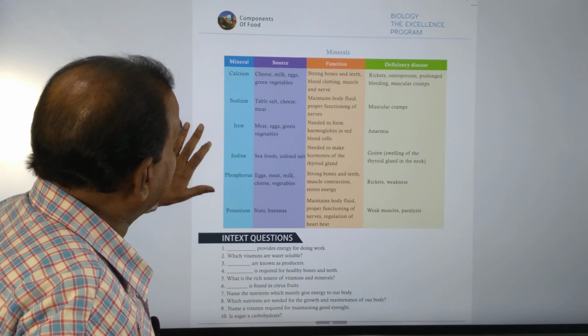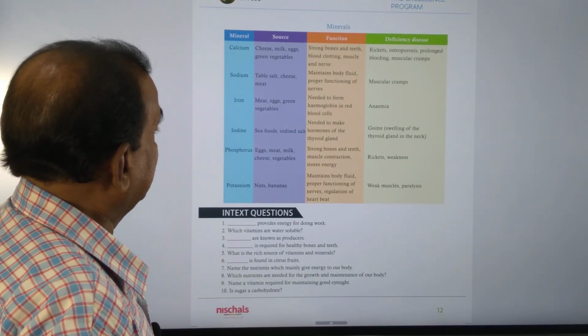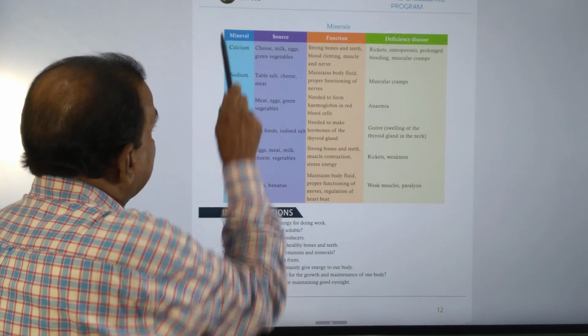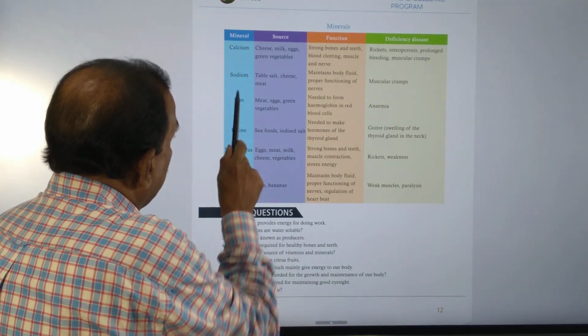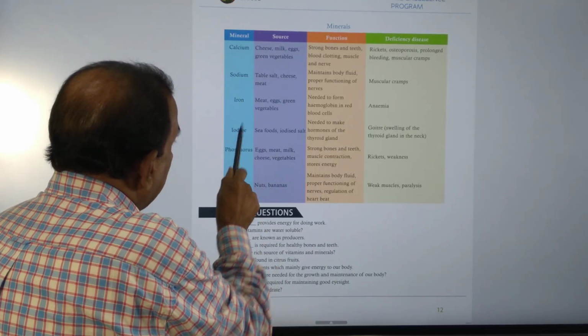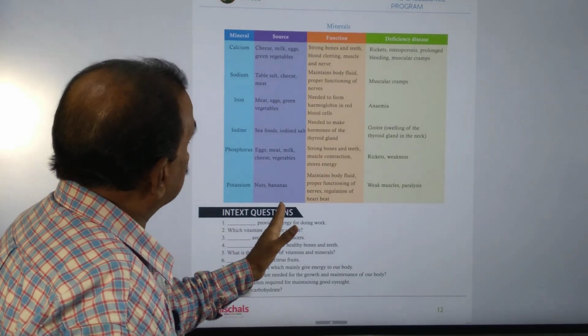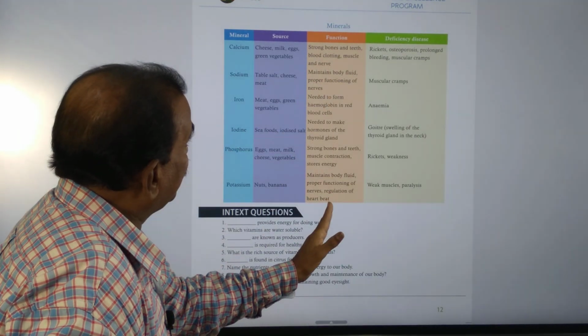This table gives information on the minerals we require: calcium, sodium, iron, iodine, phosphorus and potassium. Here you see the sources, and here you see the functions.